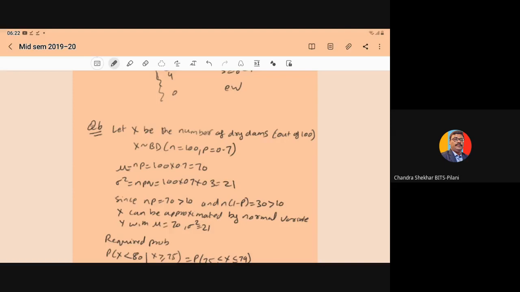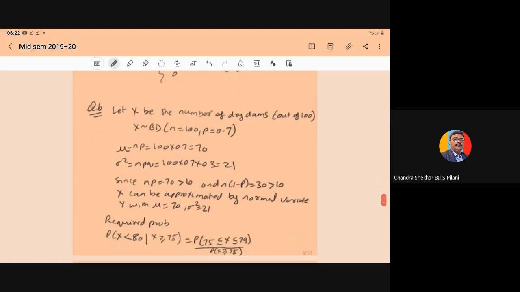Here, let x be the random variable for the number of dry dams out of the 100. So x follows the binomial distribution with parameters n equal to 100 and p equal to 0.7. From here you can compute the mean and variance.